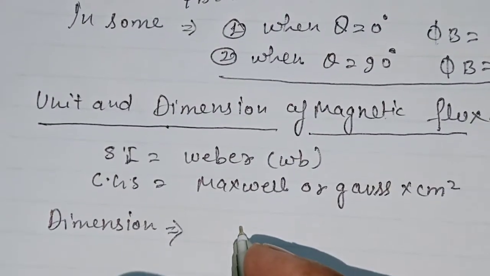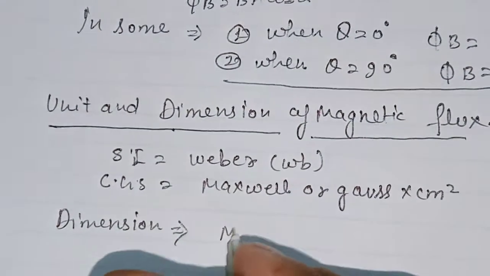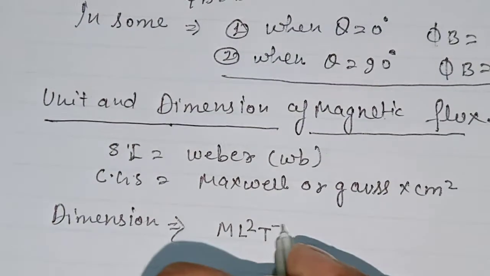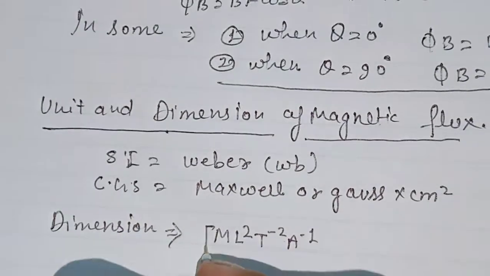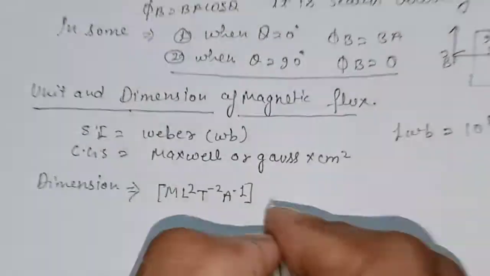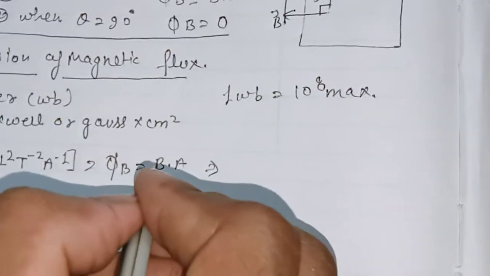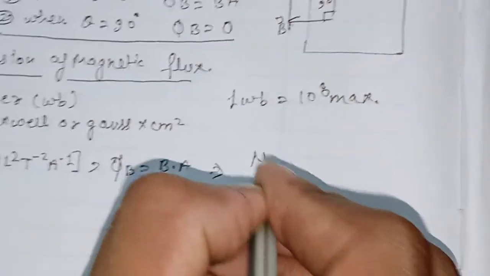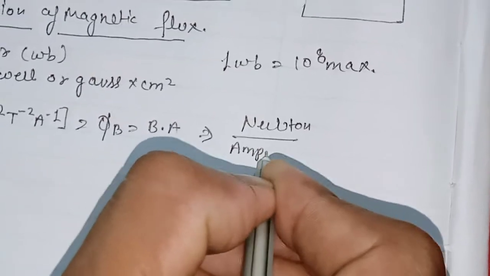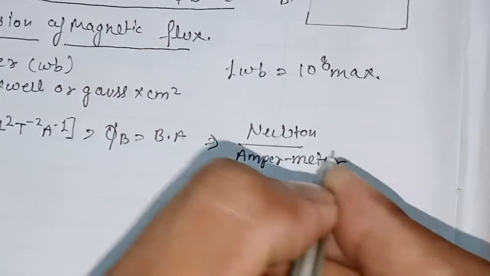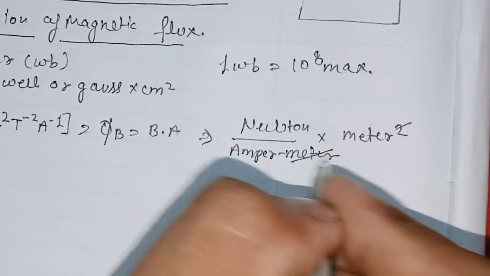The dimension of magnetic flux is M L square T power minus 2 A power minus 1, because phi B equals B dot A. The unit of B is Newton per ampere meter, and A is area, meter square, so one meter cancels.